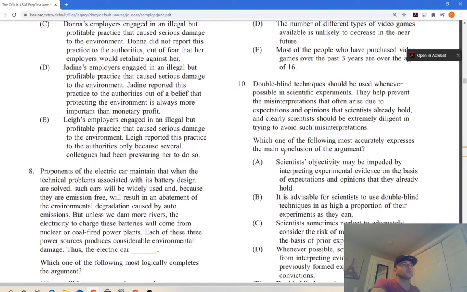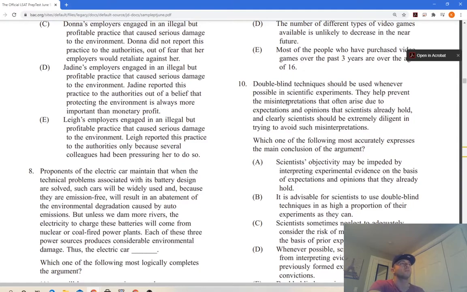Which of the following most accurately expresses the main conclusion? The main conclusion, right? Remember, we've got to talk about the author's perspective. And if all of it's the author's perspective, then we're talking about what everything else rests on. Double-blind techniques should be used whenever possible in scientific experiments. Okay, double-blind should be used in scientific experiments. All right, we got that.